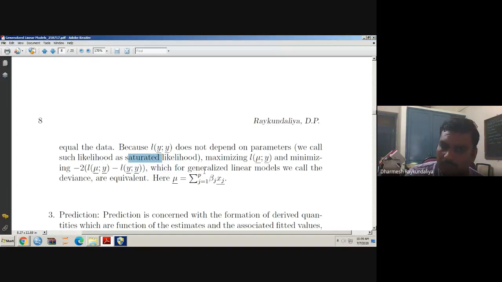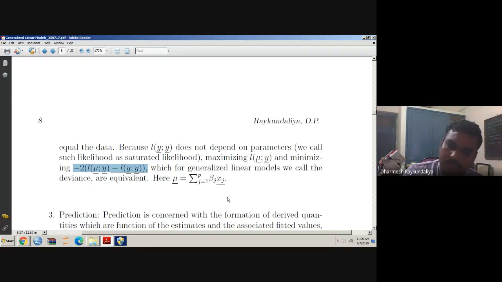So now our aim is to maximize L(mu, y). If we maximize this, then the difference will be minimized. Why? Because the maximum can reach only up to the saturated likelihood. So either you maximize the likelihood or you minimize this particular linear function of the likelihood. And we know what mu is: if you have considered x1, x2, up to xp, p covariates in our data, then mu is a linear function of such covariates.